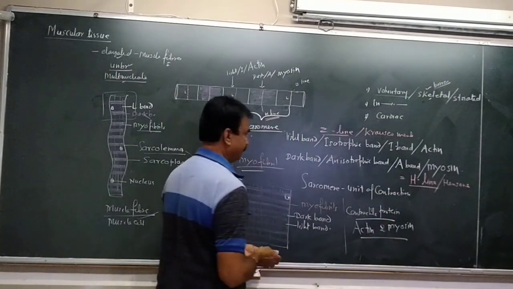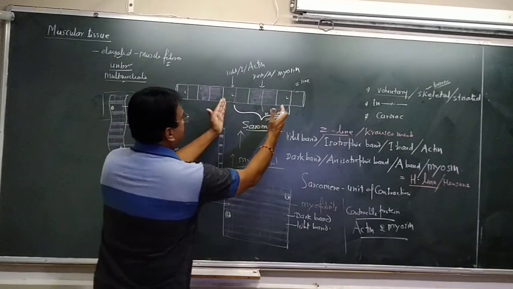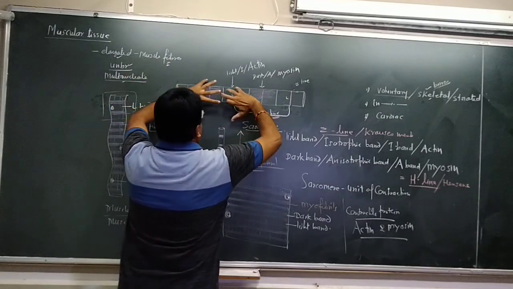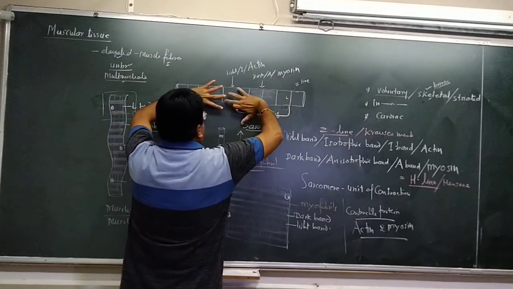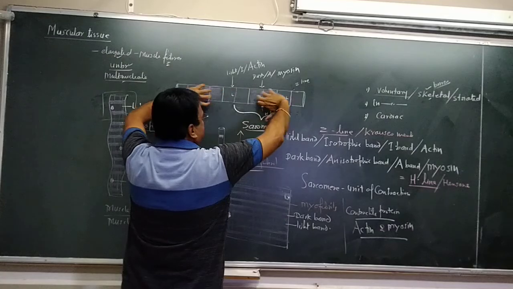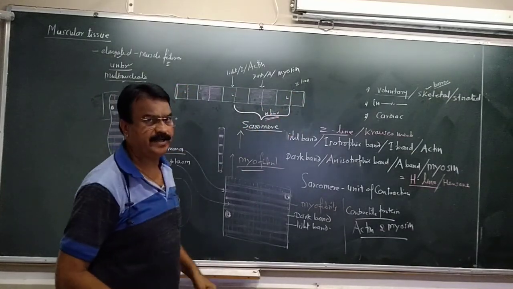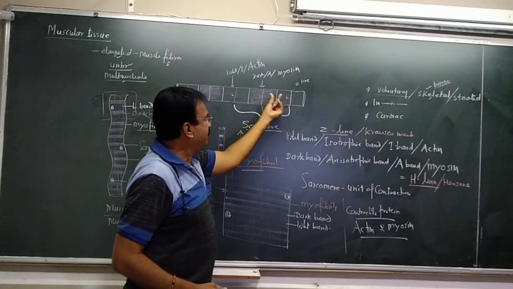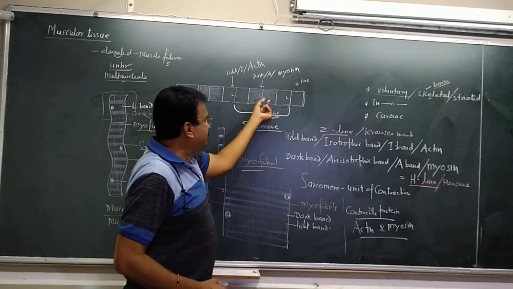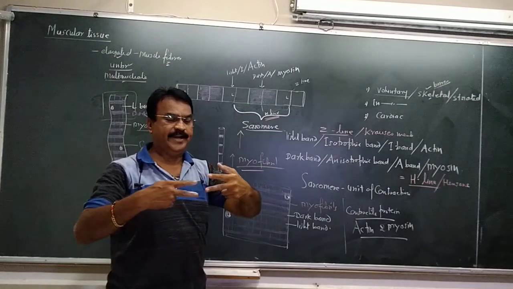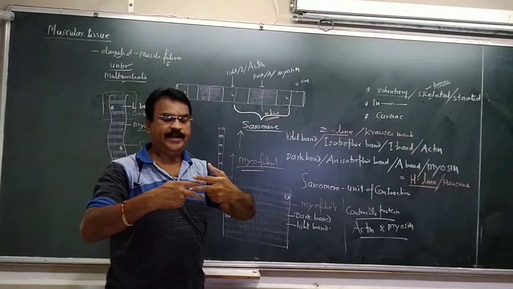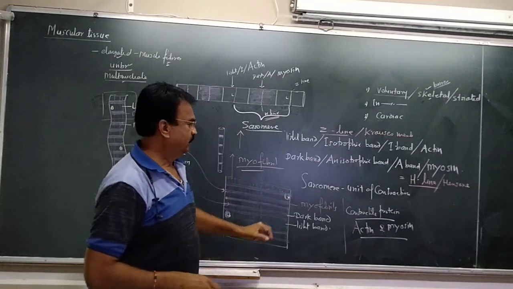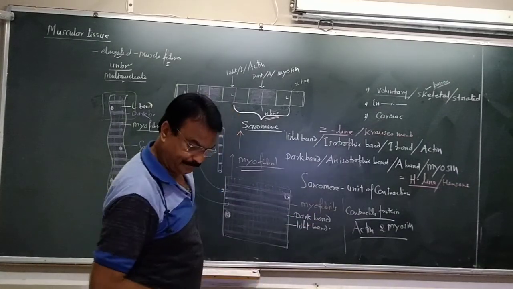So this is one sarcomere, this is another sarcomere, this is a third sarcomere, and these sarcomeres contract and relax, and because of this the movement of the body takes place. At the time of contraction and relaxation, these bands slide over each other. The light band and dark band slide, and this sarcomere is the unit of contraction.